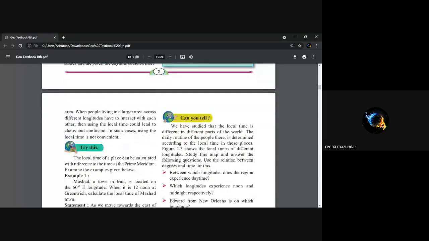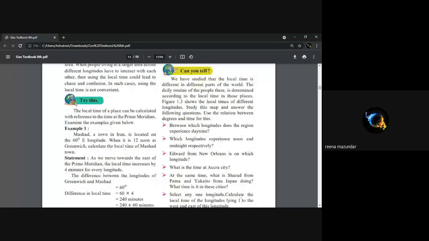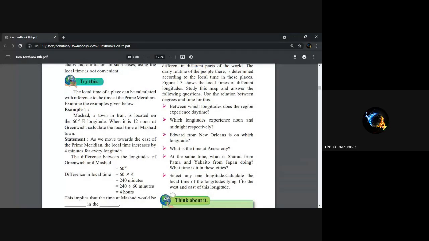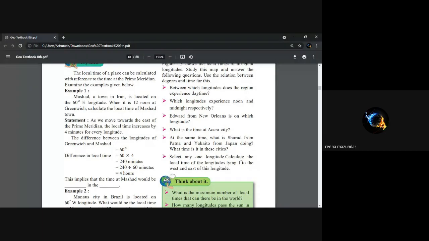Now here some examples are given which I'm not going to explain. Local time of a place can be calculated referring to a meridian. Mashhad, a town in Iran, is located on 60 degrees longitude. When it is 12 noon at Greenwich, calculate the local time of Mashhad. Greenwich to Mashhad is 60 degrees.